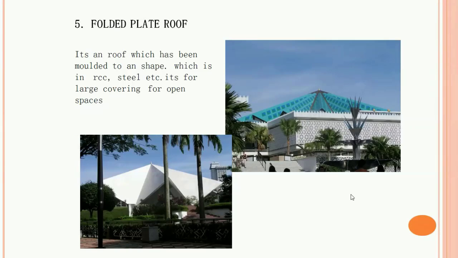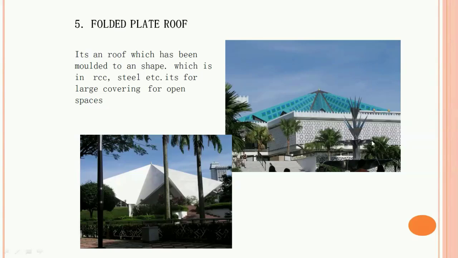The last topic is the folded plate roof and the shell roof. Basically, a folded plate roof may be considered as a slab with a number of folds. These roofs are also known as hip plate or prismatic shell roofs. By providing the folds, the bending moment and the shear force are reduced considerably in the plate, and most of the load is transferred by membrane compression, as you can see in the figure as well.